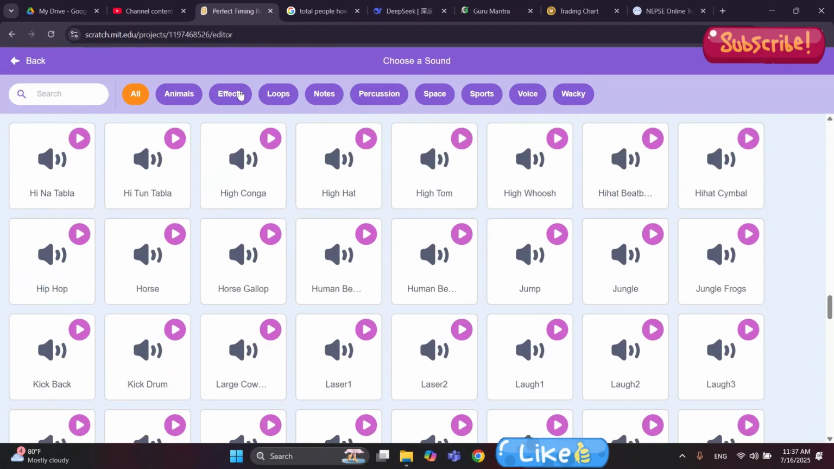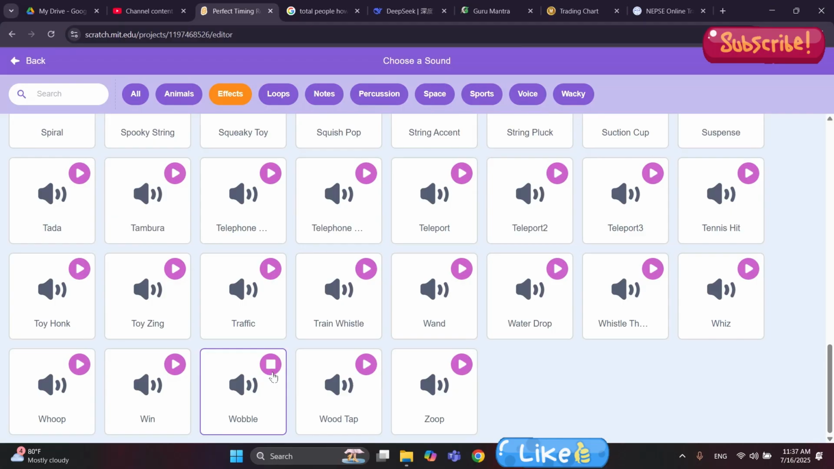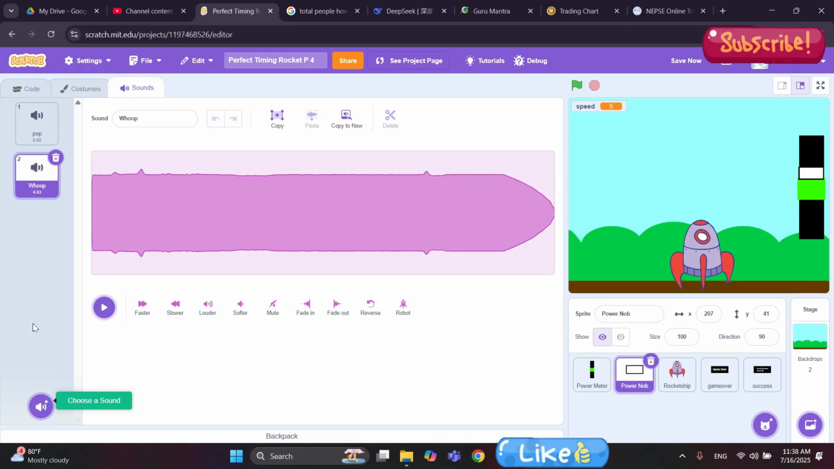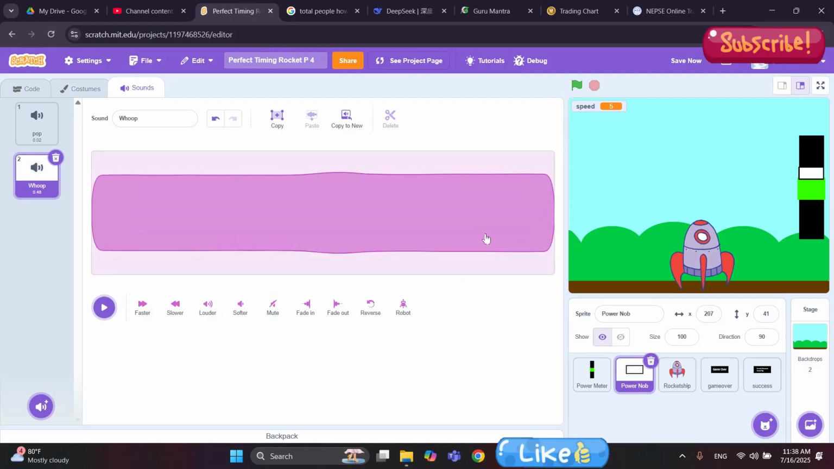For the knob sound, let's click on the effects and let me go down, and not this one. Yeah, this sound. Let me click here. Whoop sound. Yeah, let me play once again. That's the sound I want, and I only want the first part, only this much. So let me just delete the other parts. Delete. Let me play one more time.